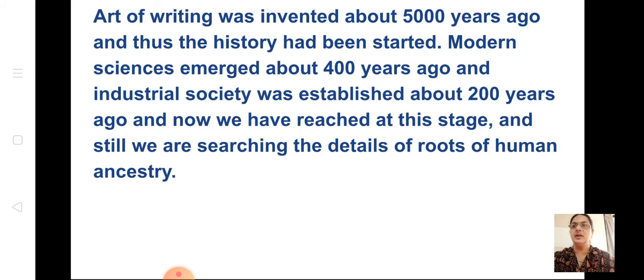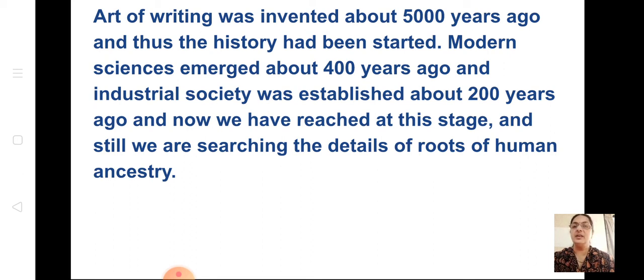This is the last one. The art of writing was invented about 5,000 years ago, and thus history started. They started writing what they experienced. Modern sciences emerged about 400 years ago, and industrial society was established about 200 years ago.